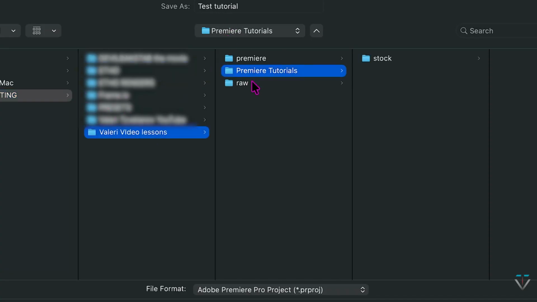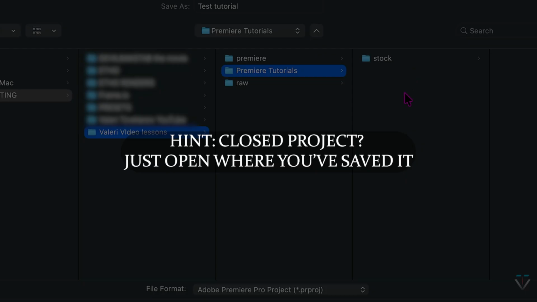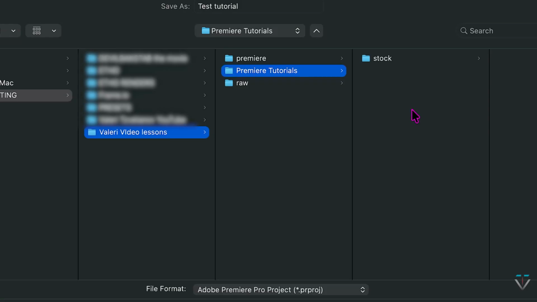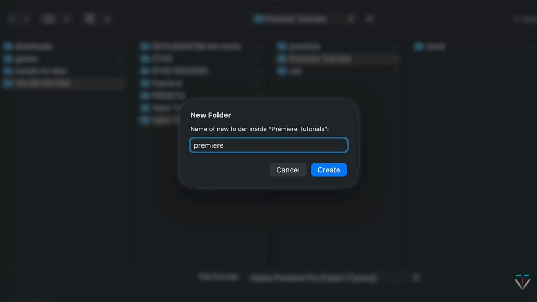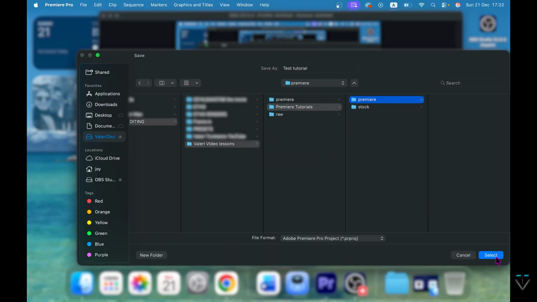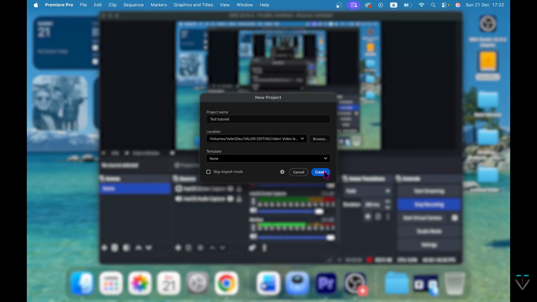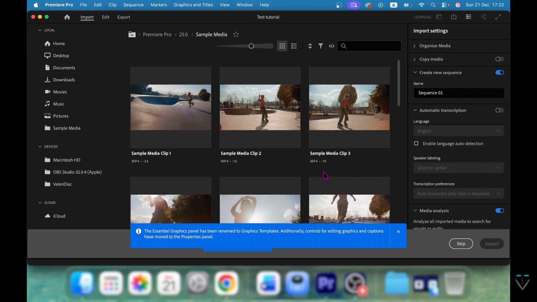Remember, if you close your program and you want to continue working later, you just go to where you saved your project and open up that file. Let's create a folder, so where we save the file, let's name it Premiere. And then click select. You hit create. Don't mind this window, just click skip.